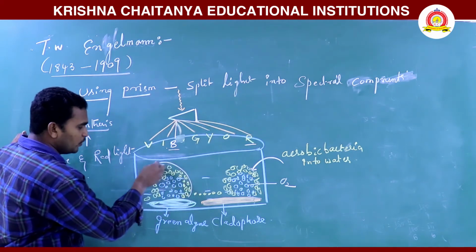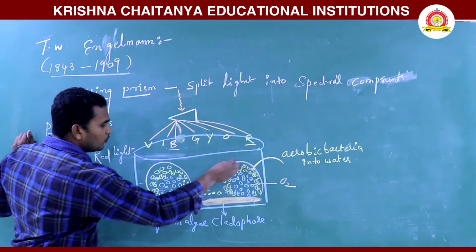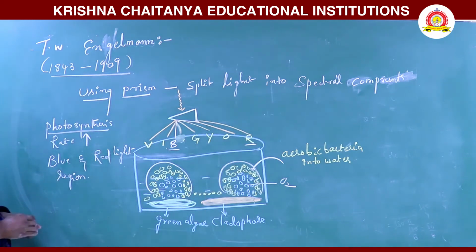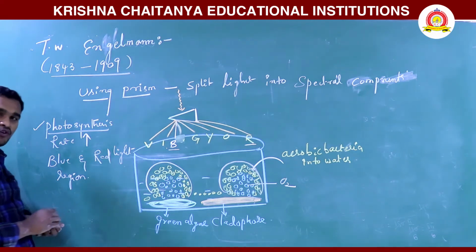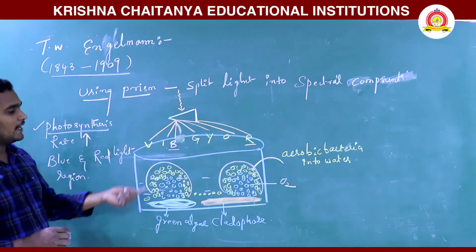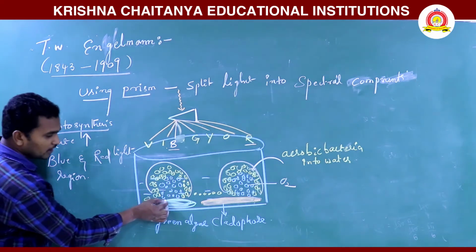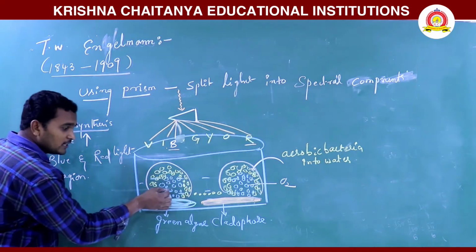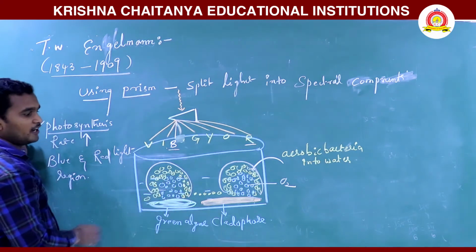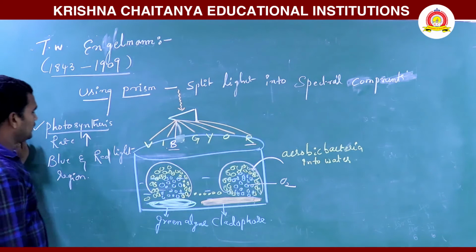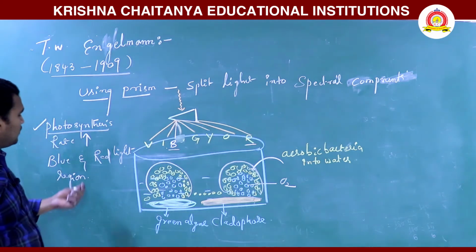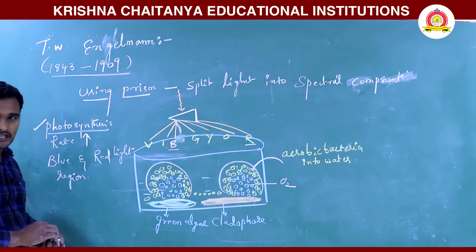So in the blue region and also in the red region, more bacteria accumulated finally. So the scientists said that in the blue light region and red light region more photosynthesis takes place, and in the remaining regions comparatively less photosynthesis takes place. That's why oxygen is released here. Where there is more oxygen, there more bacteria are accumulated. Which region? Blue region and red region. So that's why the photosynthesis rate increases in the blue light region and red light region.